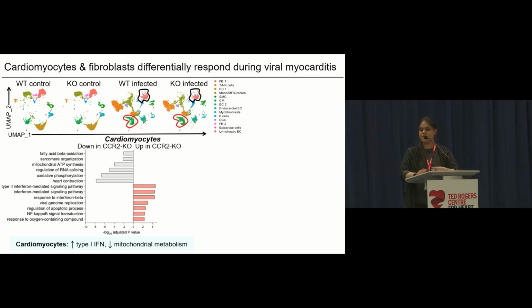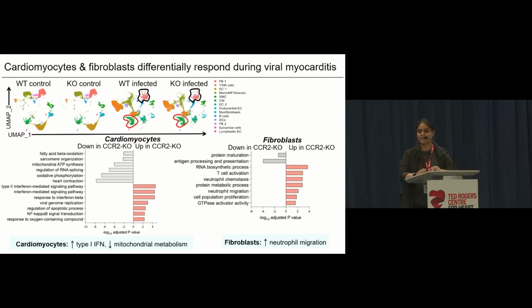But I think, to me, the most interesting part of this data set personally were the fibroblasts, where I saw increased pathways related to neutrophil migration. And I'll get back to this point in just a second.